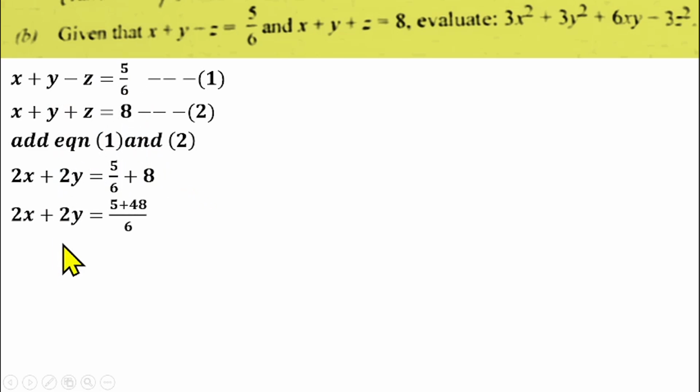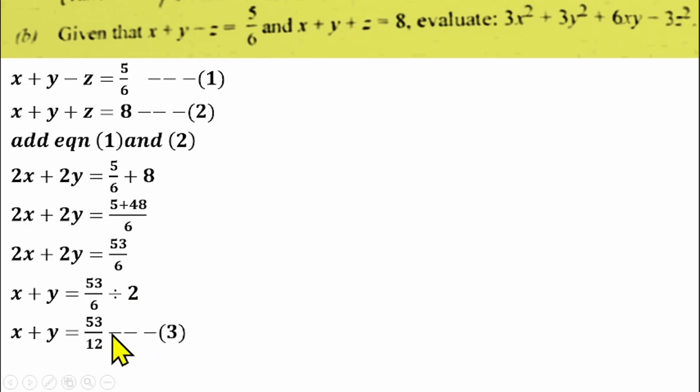If you simplify that further, find the LCM of the right hand side. You have 5 plus 48 over 6. That will give us 2x plus 2y equals 53/6. From there, 2 is common on the left hand side. You can factorize 2 and divide both sides by 2. So you'll have x plus y equals 53/6 divided by 2. If you change this to multiplication, that will be 1/2. Then 6 times 2 gives us 53/12. We can call that equation 3.